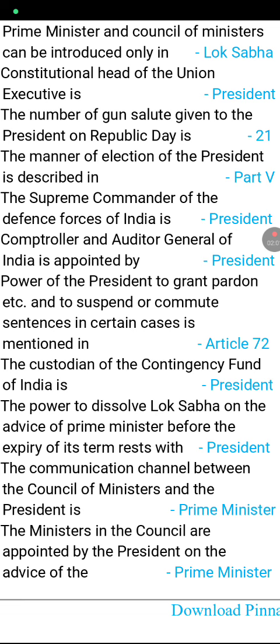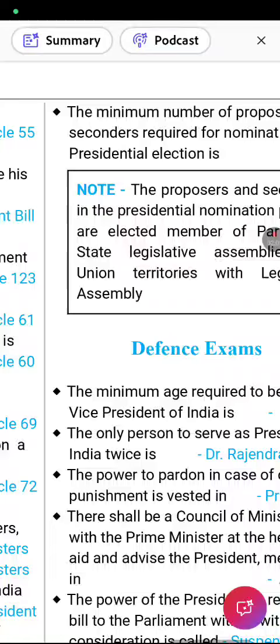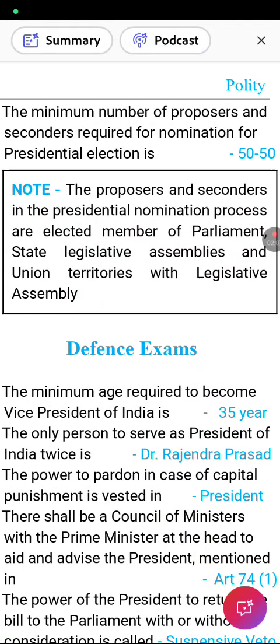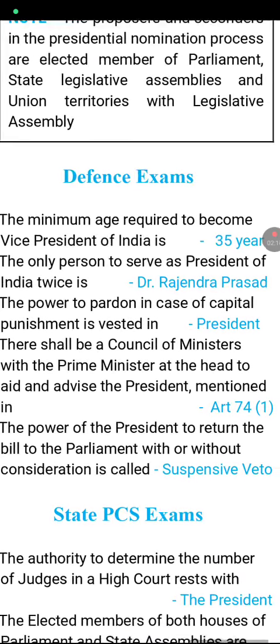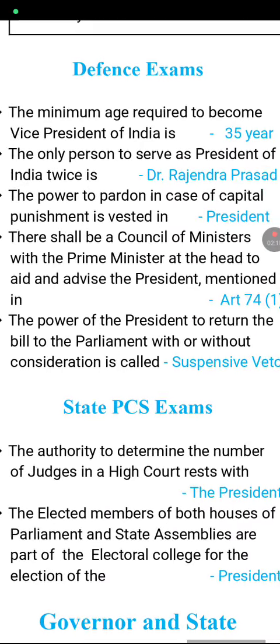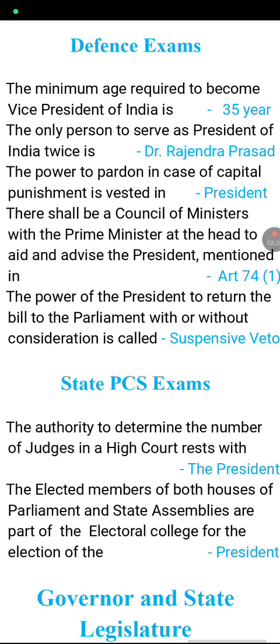The Prime Minister and the Council of Ministers are appointed by the President on the advice of the Prime Minister. The minimum number of proposers and seconders required for nomination for presidential election is 50 each. The minimum age required to become Vice President is 35 years. The only person to serve as Vice President of India twice was Dr. Rajendra Prasad. The power of pardon in case of capital punishment is vested in the President.